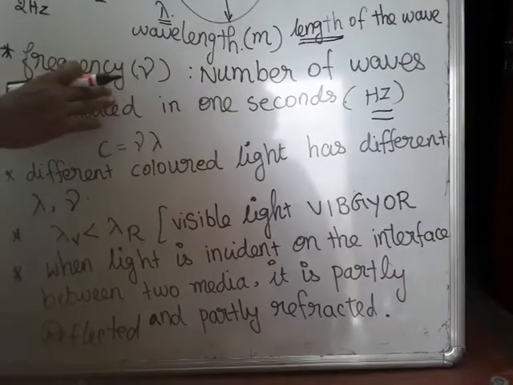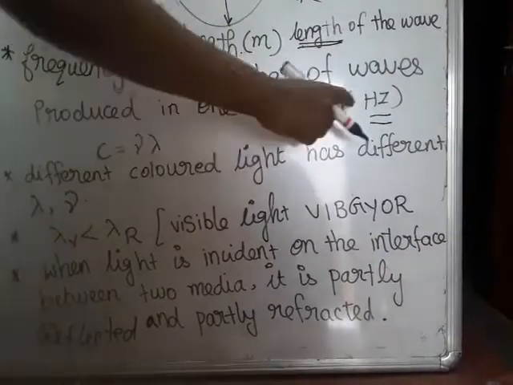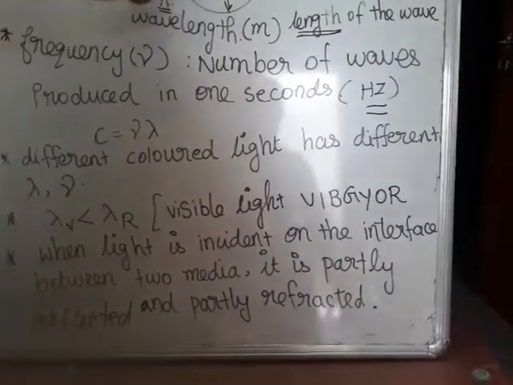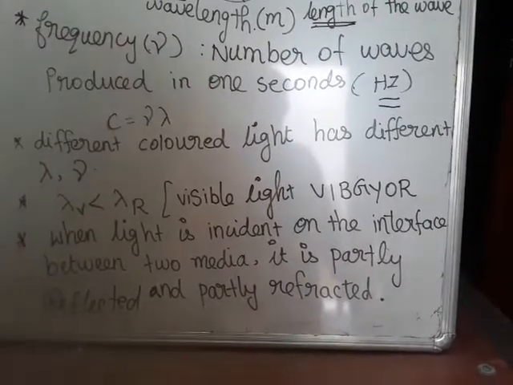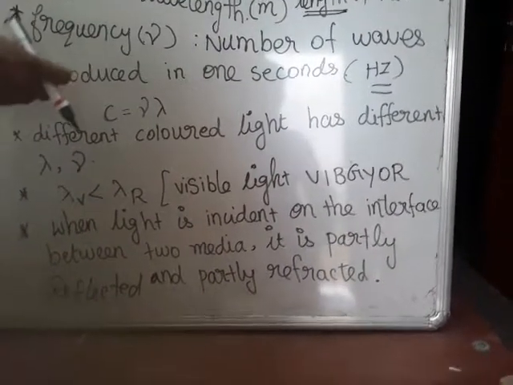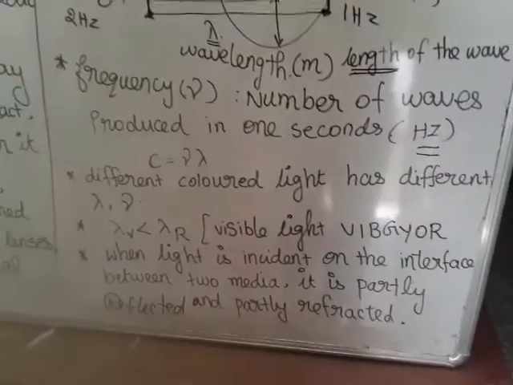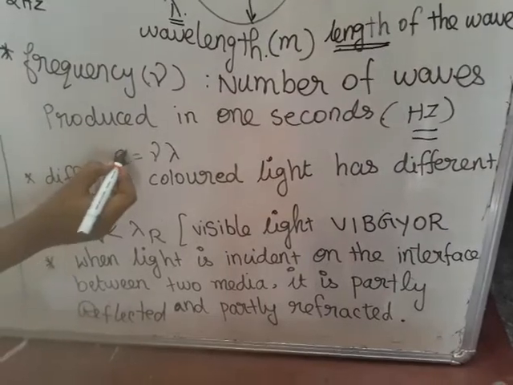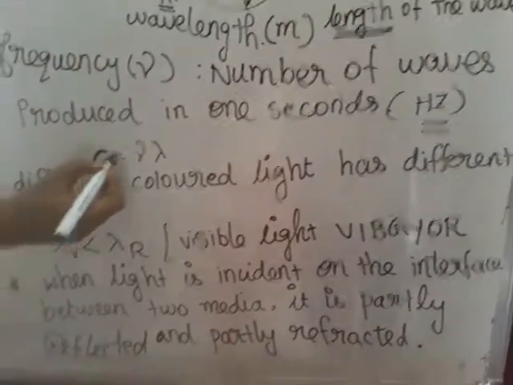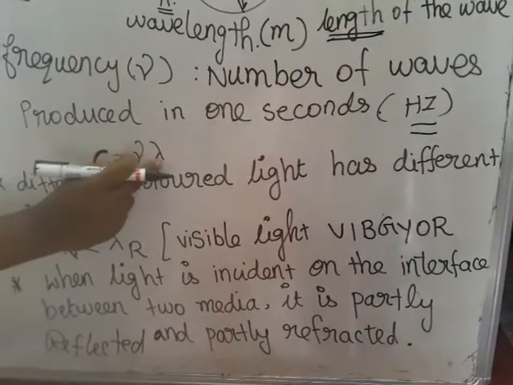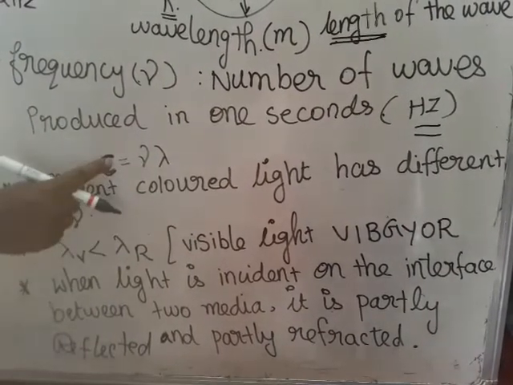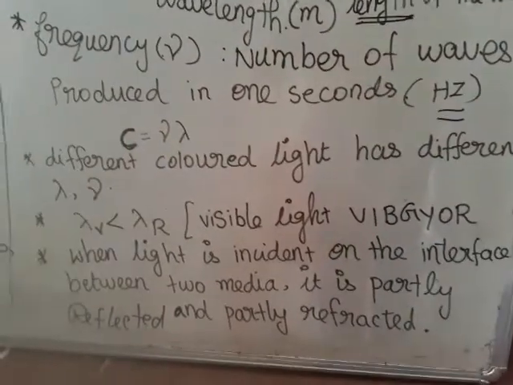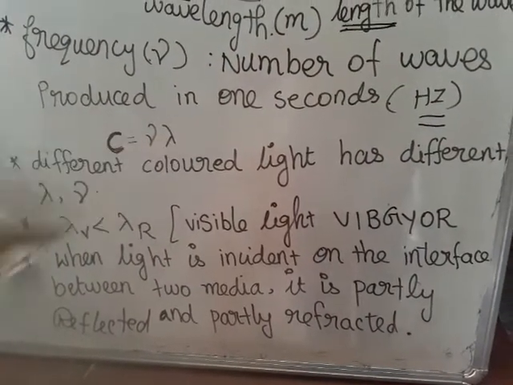So, generally it is mentioned by the letter Hz. So, from these three terms, that is the amplitude, frequency, wavelength, we have some relation equation. What is the relationship between them? The speed of light c is equal to mu into lambda. So speed of light is nothing but the product of the frequency and the wavelength.